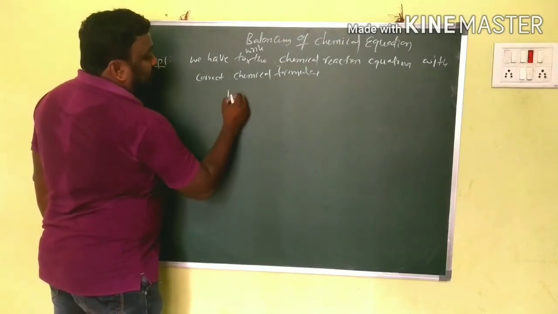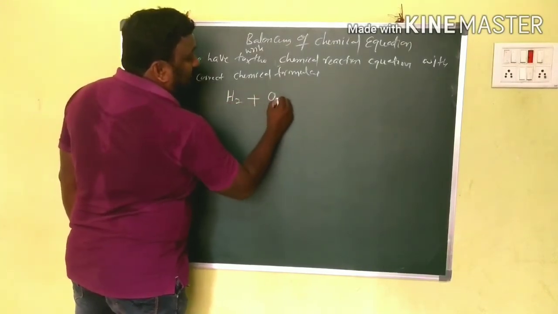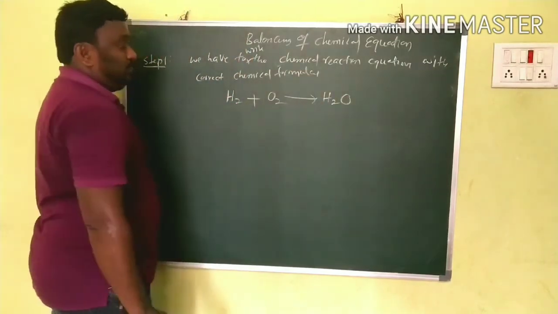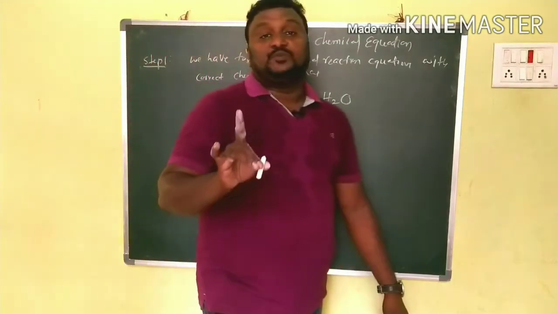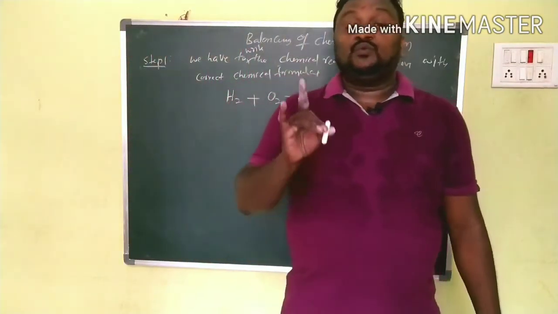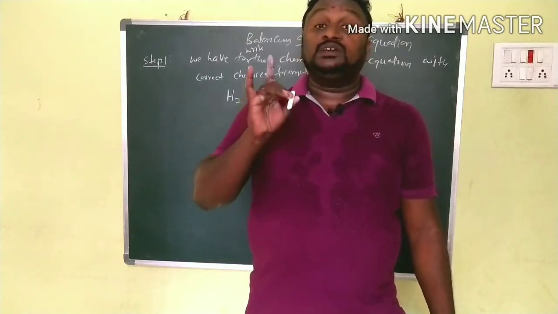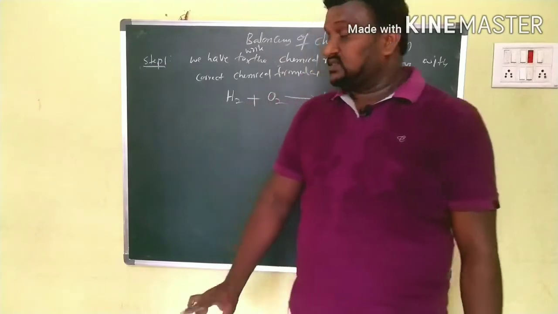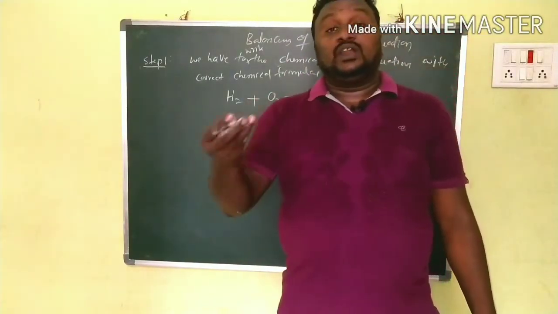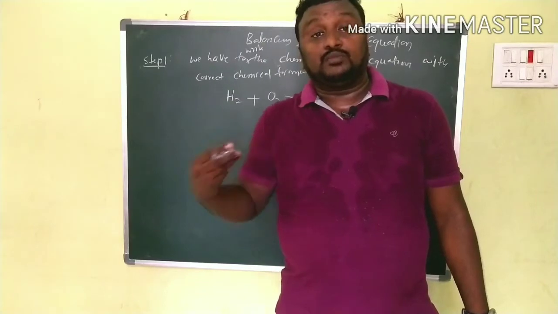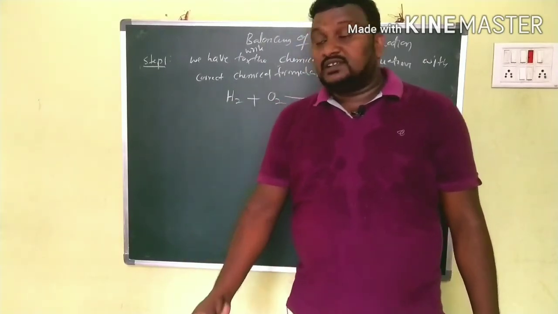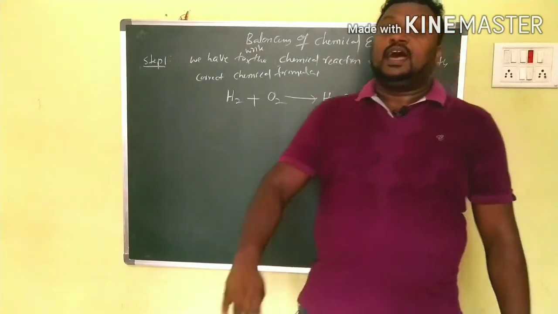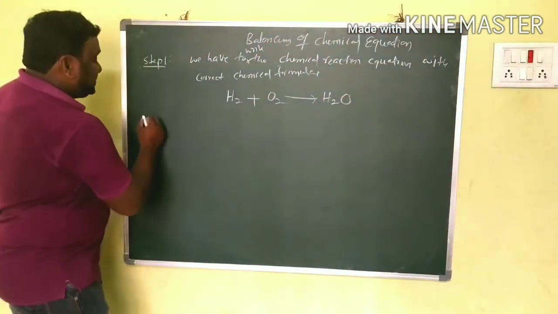Now hydrogen is reacting with oxygen, then what do you get? Water molecule. This is step 1. Step 1 is: for the given reaction, we have to write the chemical equation with the suitable and correct chemical formulas. That's the first one. The condition is that when hydrogen reacts with oxygen, we get some water molecule. That is the given reaction, and for that we wrote this equation. That is the first thing.